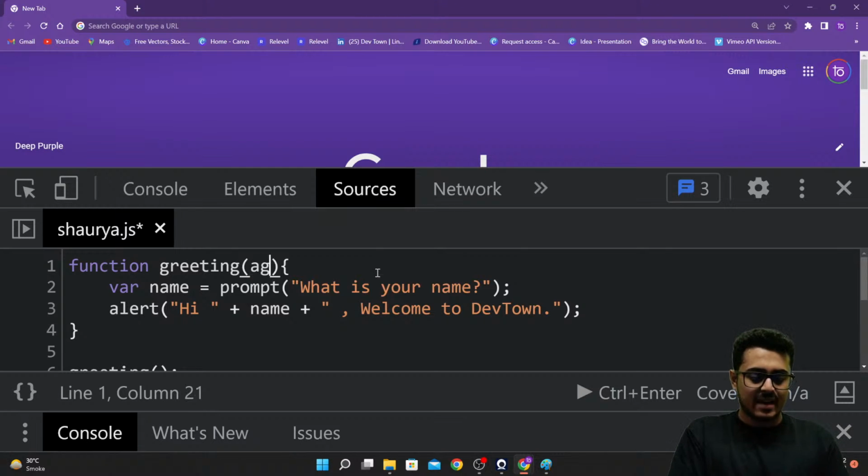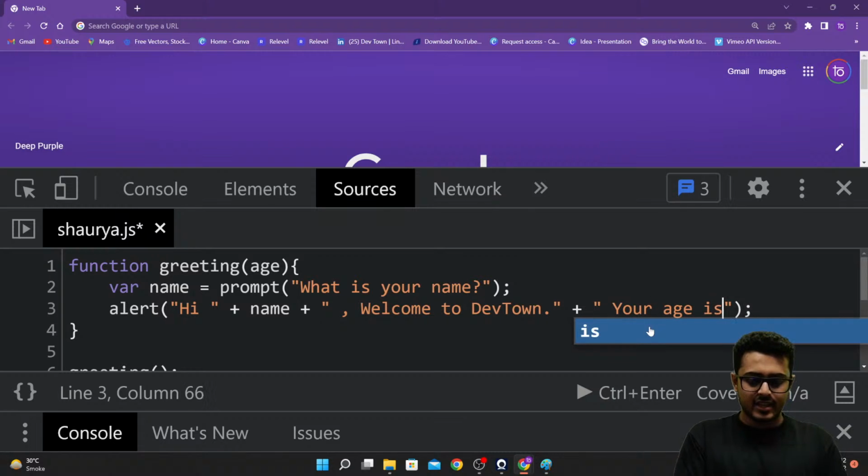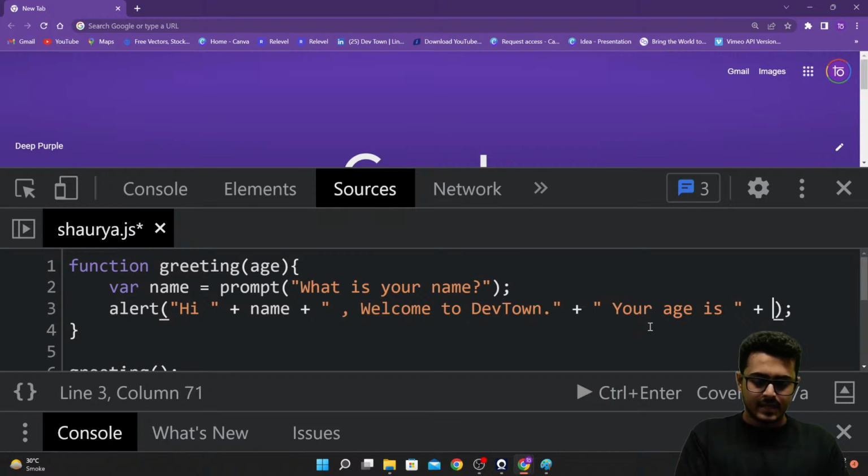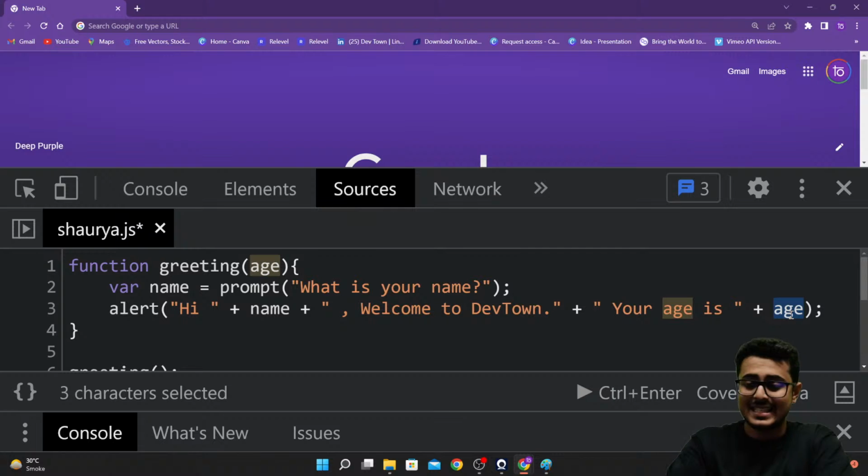So in this function, I'm going to take in my age right over here. And what is your name? Hi plus name. Welcome to DevTown. Plus space. Your age is space plus age. Okay, I've attached one more sentence right over here. Hi name, welcome to DevTown, your age is age. This age is the gift that we are giving to the party itself.